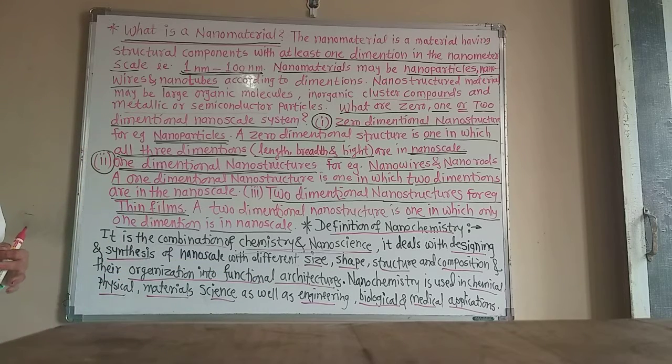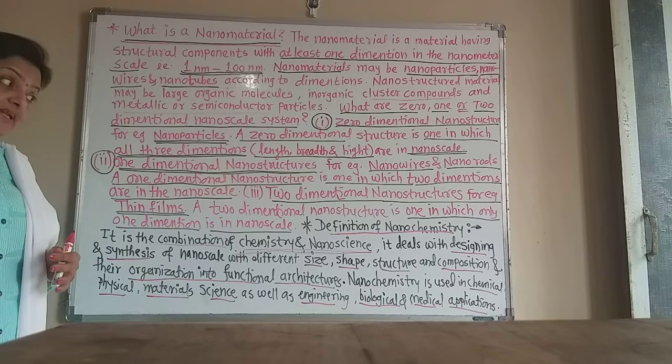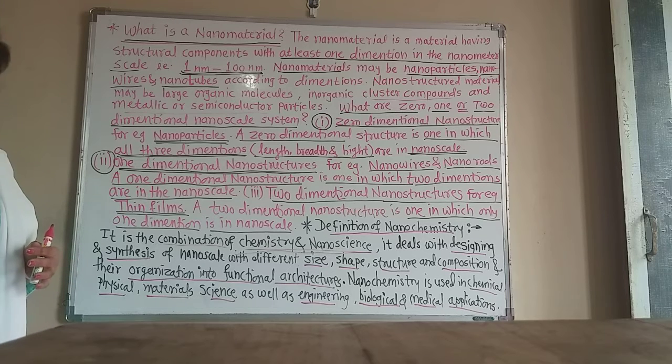That means their application is also included in nanochemistry.